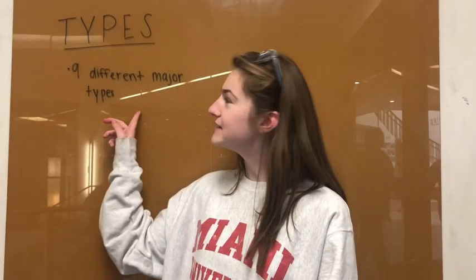So there are 9 different major types of muscular dystrophy. The first is myotonic, which is the most common in adults. The second is Duchenne, which is most common in children. The third is Becker, which is common in children, but it's a milder form than Duchenne. And the fourth is the limb girdle, which is weakness beginning in the hips.